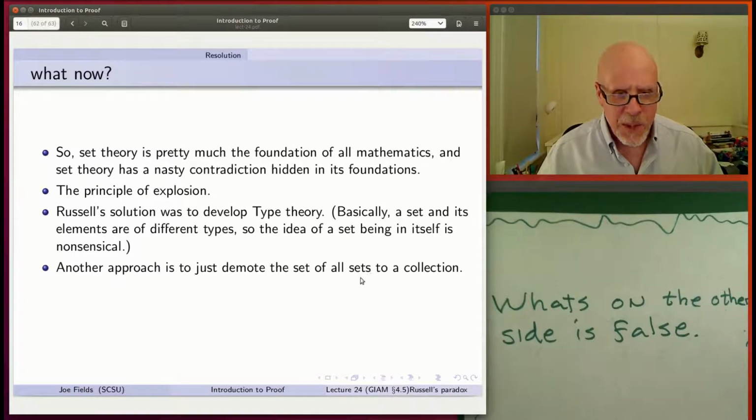If you demote the set of all sets to merely being called a collection, not a set, then it fails that first part of the membership criterion. So it doesn't matter. If you ask, is S an element of S? The answer is no, because it's not a set.